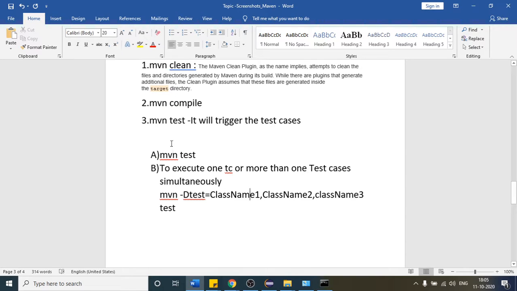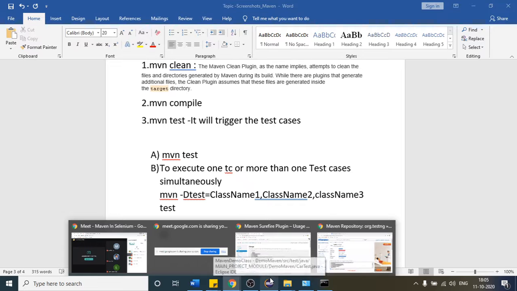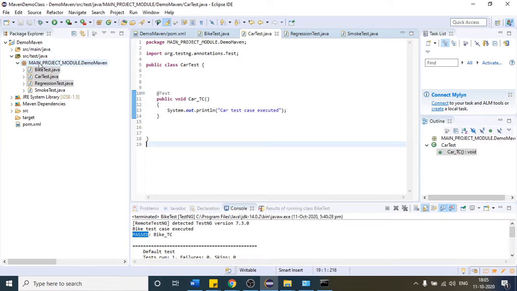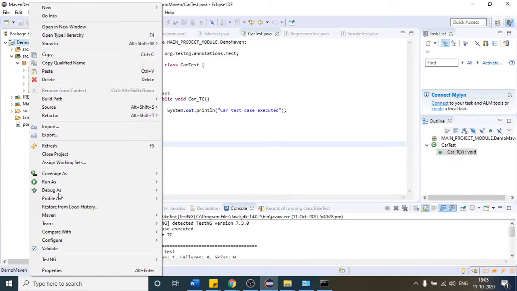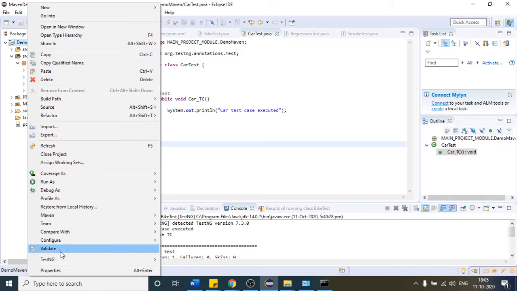Yes, sir. Okay, fine. So I am writing all the commands here so that later I can share them in the classroom. One more thing, let me first convert this whole project into a testng XML, right? How to do that, I hope you know. Just right click on the project. I want one testng XML, so I will choose convert to TestNG.